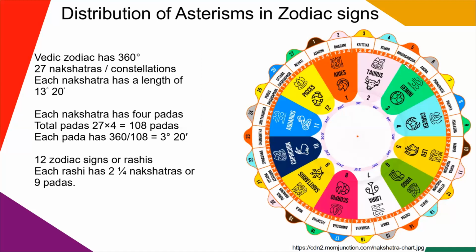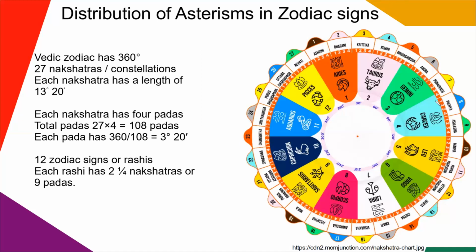Now again, the last two parts of Mrigashira are ruled by Mars. All the 4 parts of Ardra are ruled by Rahu. And the first 3 parts of Punarvasu are ruled by Jupiter. So in the sign of Gemini, we have 2 parts of Mrigashira, 4 parts of Ardra, and 3 parts of Punarvasu. Total is 9 padas or 9 parts.